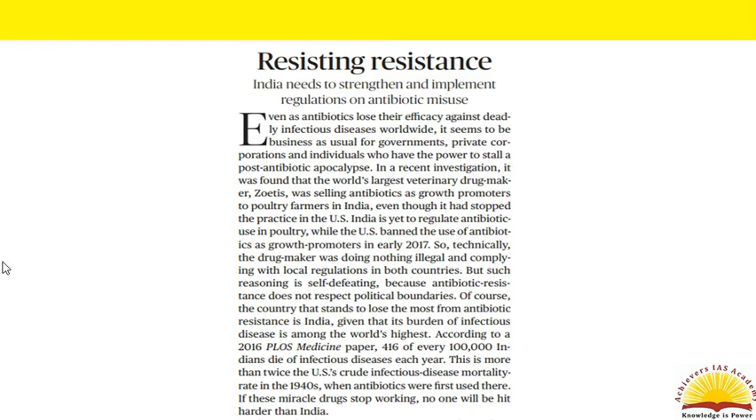With respect to antibiotic overuse in the veterinary sector, a recent investigation has found that the world's largest veterinary drug maker, Zoetis, has been selling antibiotics as growth promoters to poultry farmers in India, even though it had stopped the practice in the US given the ban in early 2017. India is yet to regulate antibiotic use in the poultry sector. Therefore, the drug maker is not liable for its actions in India.